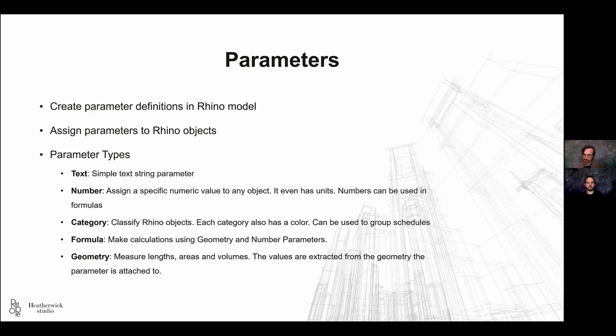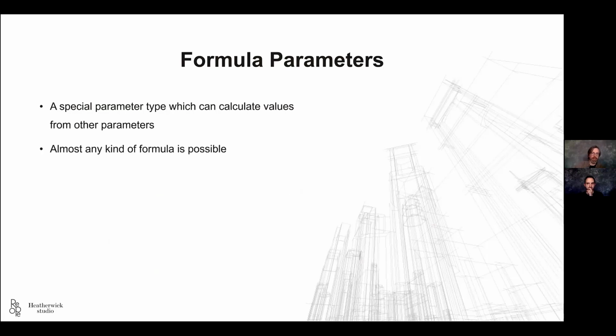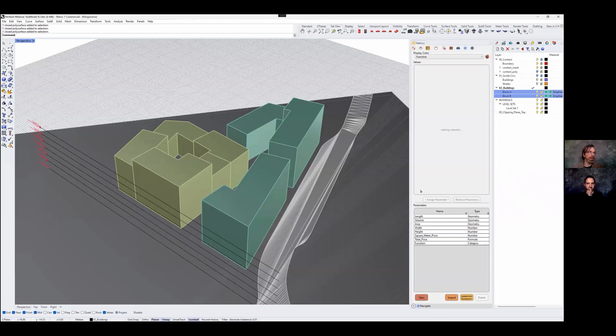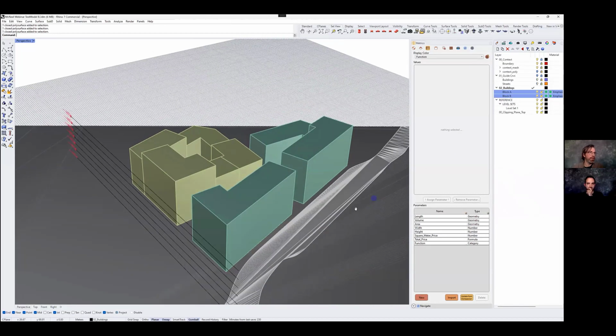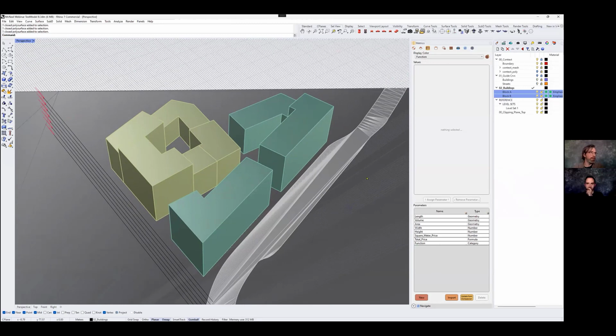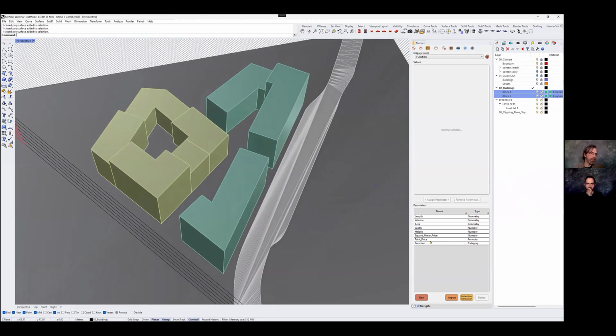Right. So let's see if I covered everything here. So next step would be I want to show you quickly the formula parameters because they're quite cool. I already created one. I can just show you how it looks.